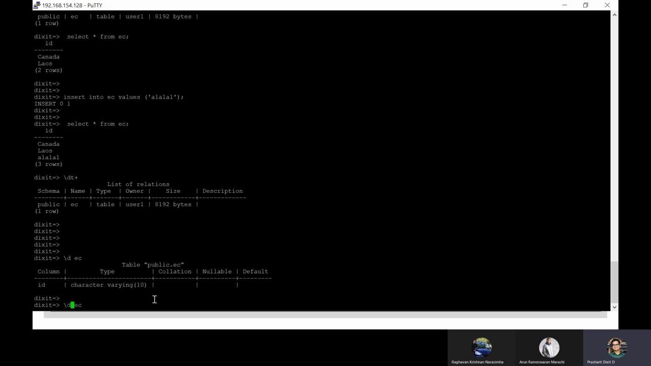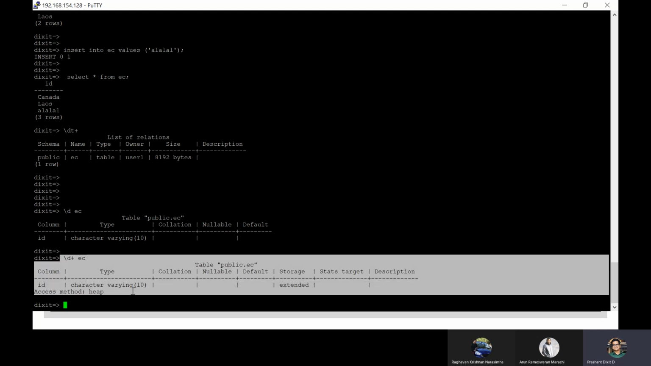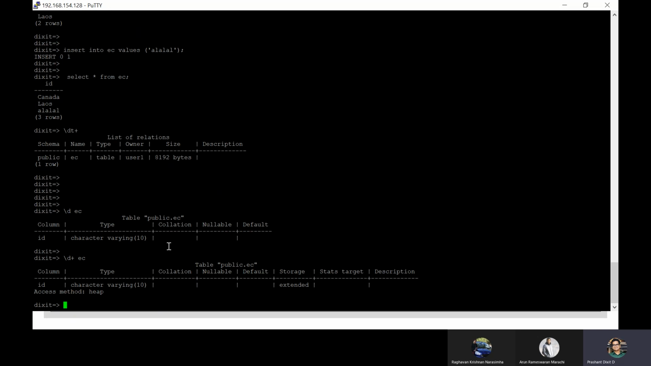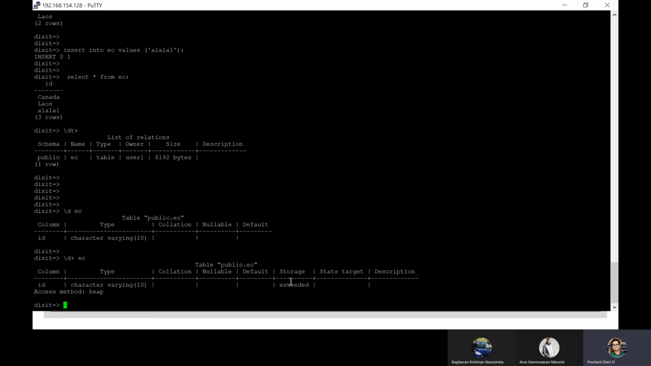If you want to get some more information, then you can press this. If you see now, we've got some more or extra columns here as a result of \d+. We are simply describing a table structure, like what is the definition of this table EC. So this has one single column. This is a varying character with a length of 10, and forget about collation, nullable, and default, right? And storage is extended, and access method is heap. So you might be thinking, what is this access method and what is this extended, right? That is something you should be thinking about right now. So if I talk about the storage type extended, what is extended?